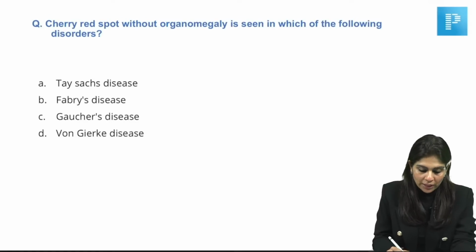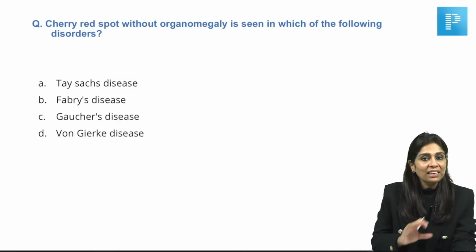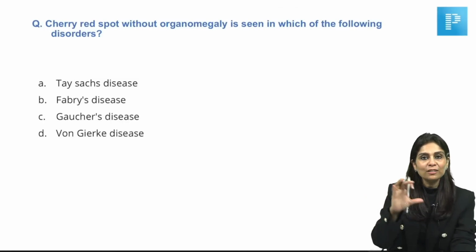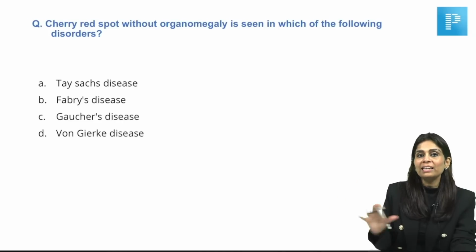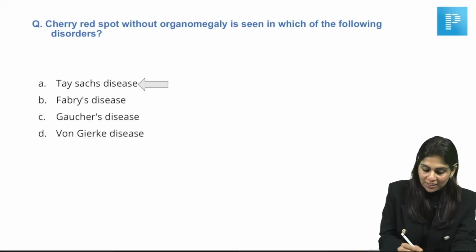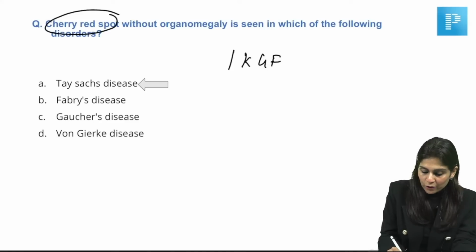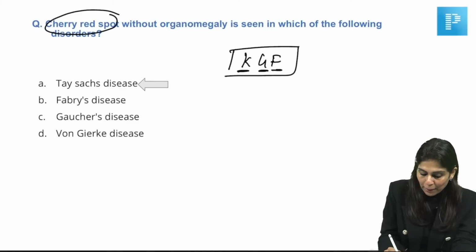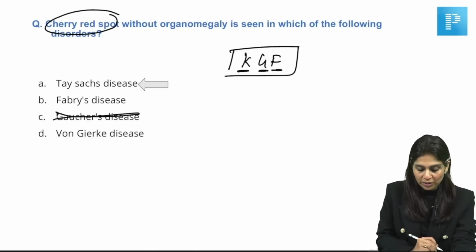Cherry red spot without hepatomegaly or without organomegaly is seen in which of the following disorders? Yeah, this we have classically described, right? Cherry red spots without organomegaly is nothing but Tay-Sachs disease, okay? And I've also told you that cherry red spots are absent in KGF. So what is KGF? Krabbe disease, Gaucher's disease and Fabry's disease, right? So Gaucher's can be excluded.